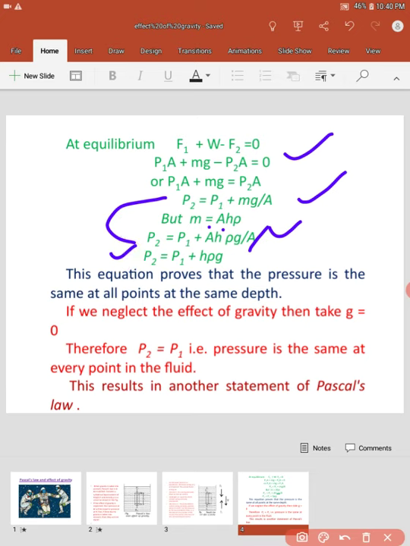So we get P2 is equal to P1 plus h rho g. This equation proves that the pressure is the same at all points at the same depth.